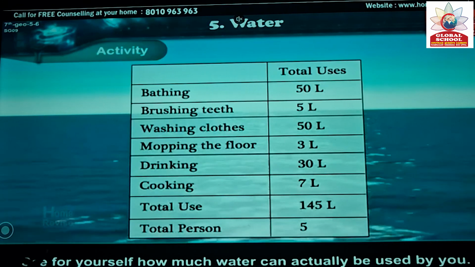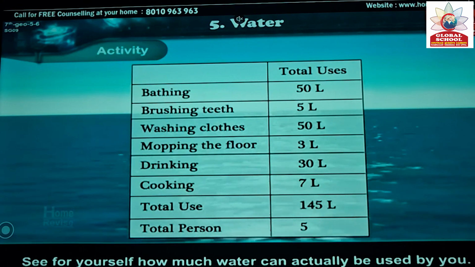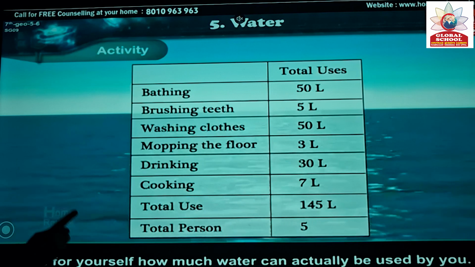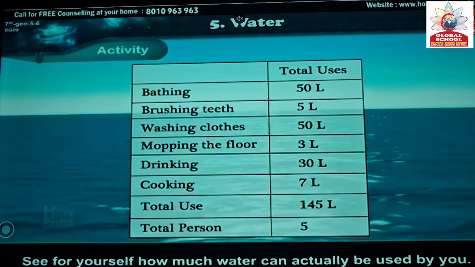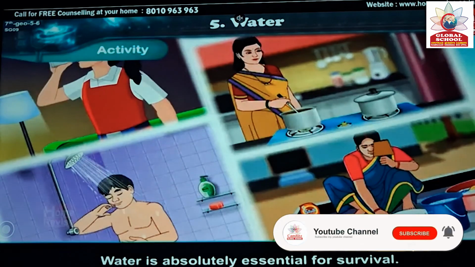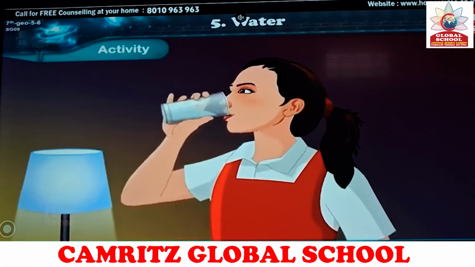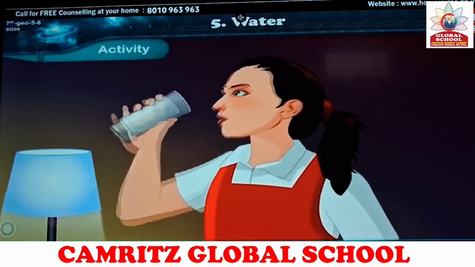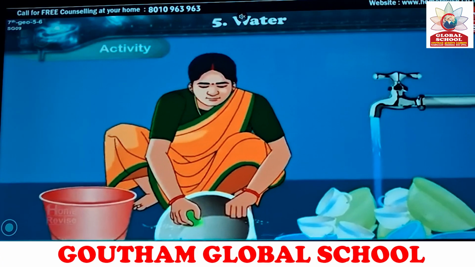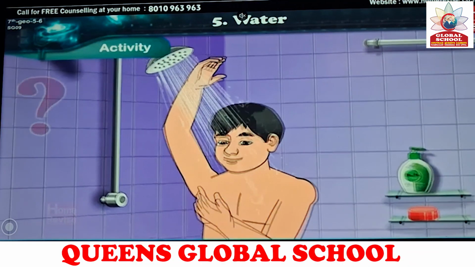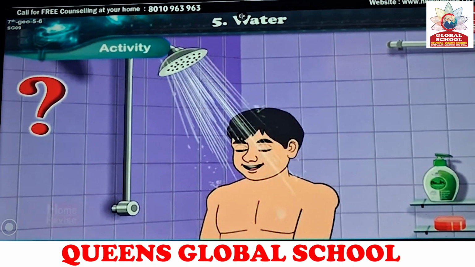Bathing 5 liters, brushing teeth 5 liters, washing clothes 50 liters, mopping the floor 3 liters, drinking 30 liters, cooking 7 liters. Total use. Water is absolutely essential for survival. Water alone can quench our thirst when we are thirsty. Now don't you think we are wasting a precious resource when we use water carelessly?